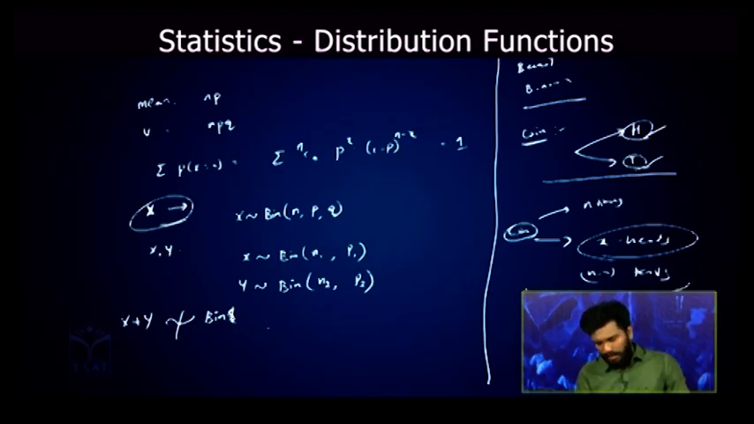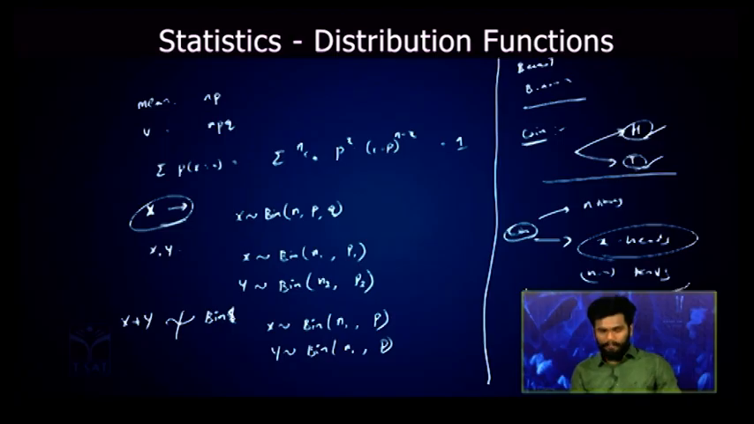See the condition: x follows binomial distribution with n1 comma p, and y also follows binomial distribution with n2 comma p. Then in this case, x plus y will follow binomial distribution with n1 plus n2 number of trials and p as the probability of success.